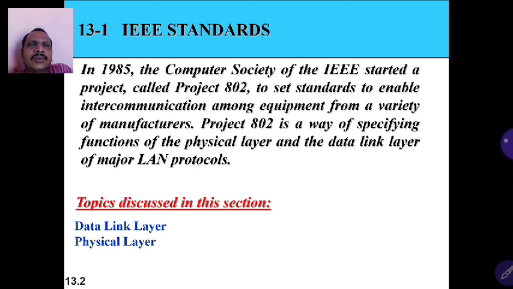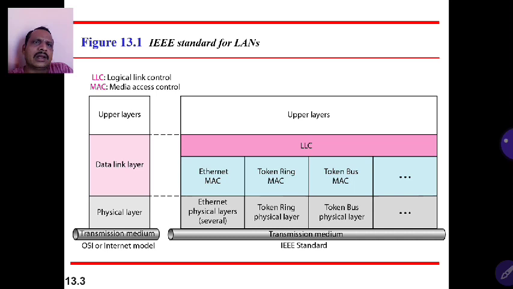Project 802 is a way of specifying functions of the physical layer and data link layer of major LAN protocols. The important thing is that the data link layer is divided into two sublayers: one is the logical link control layer, and the other is the media access control layer. One more thing: the physical layer does not have any protocol of its own, but it supports all the protocols of an underlying network, whether you use Ethernet, token ring or token bus.